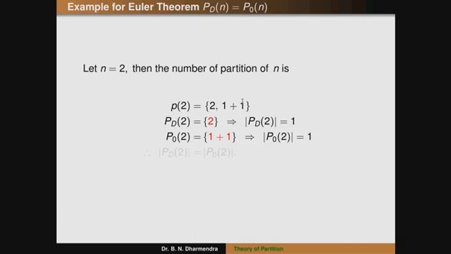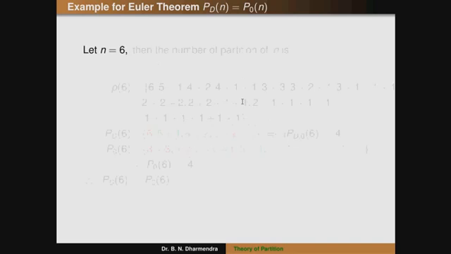Which implies both the statements are true, that is, the cardinality of the number of partitions of n with distinct terms is equal to the number of partitions of n into odd terms. Okay. Similarly, next one, so we have to take the higher value.